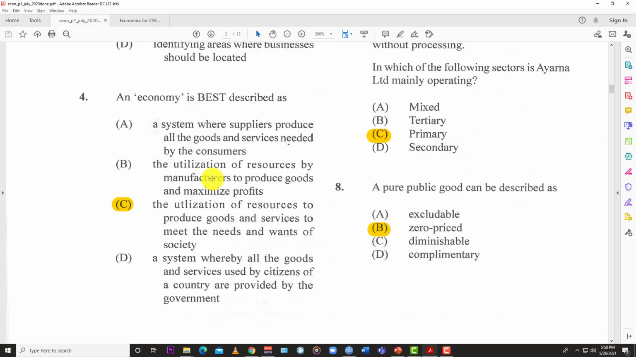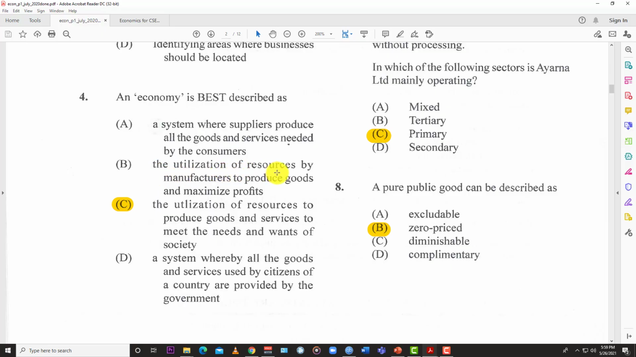And so you have a lot of long-worded options. The best one to go with here is C, the utilization of resources to produce goods and services to meet the needs and wants of society. That's basically it. That's the best definition out of the 4. A, a system where suppliers produce all the goods and services needed by the consumers. We know that's not true, because government also produces goods and services for consumers. So that can't be it.